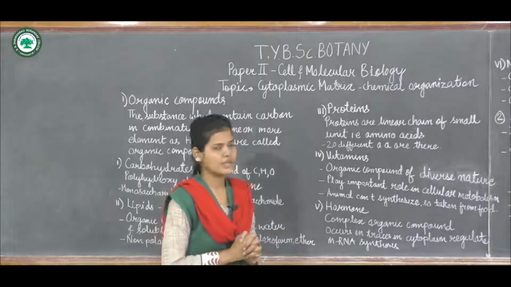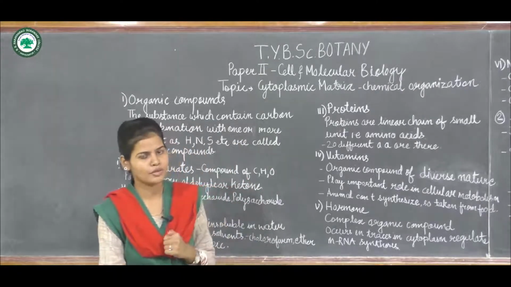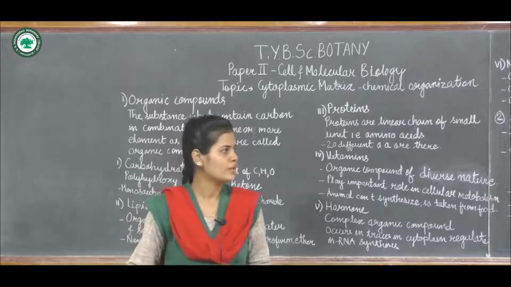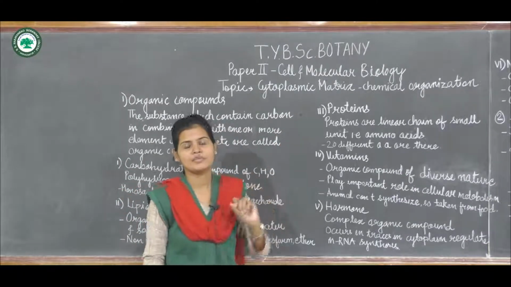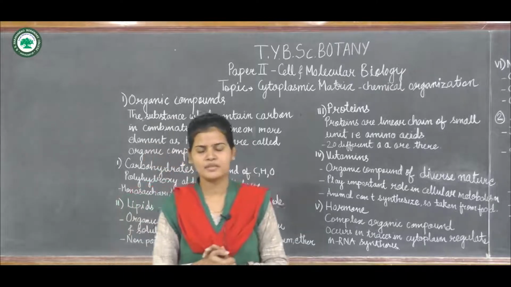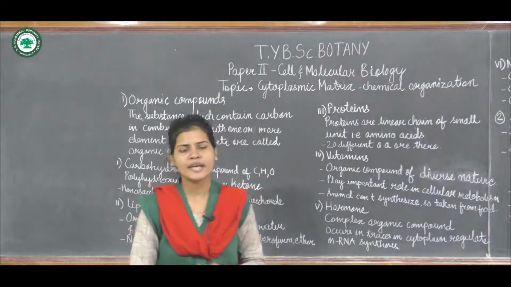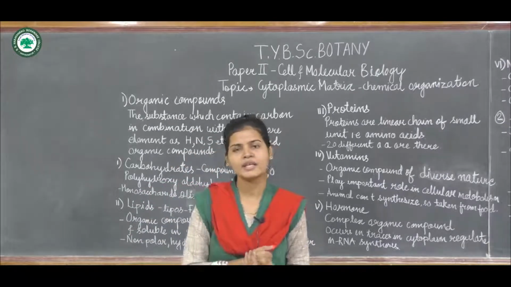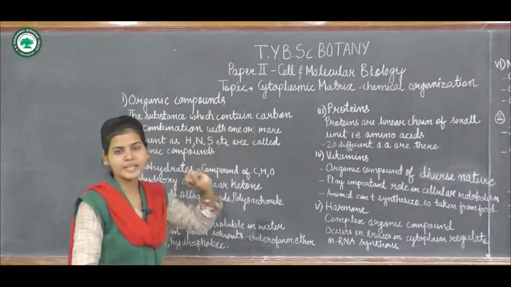Now what are the different chemical things which are present, or what is the chemical nature of the cytoplasmic matrix? First, the different chemicals present in the cytoplasmic matrix can be divided into two categories, that is organic and inorganic constituents. First is the organic compound.